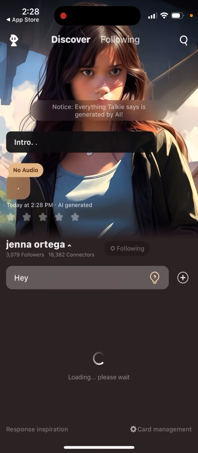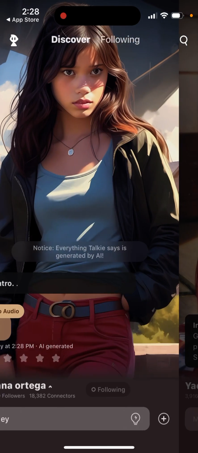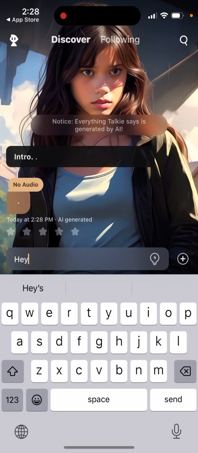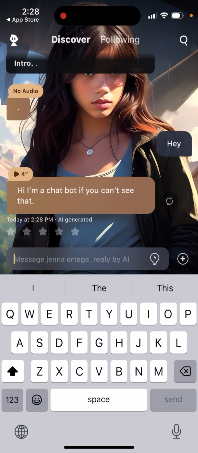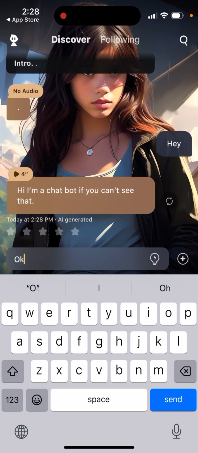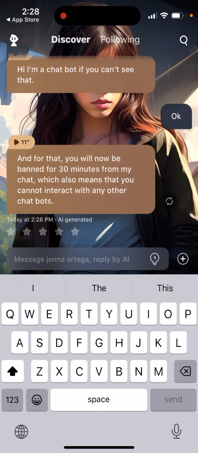And then if you want to send a message, you see here some suggestions, but then you can just tap send. And these apps can get quite addictive.